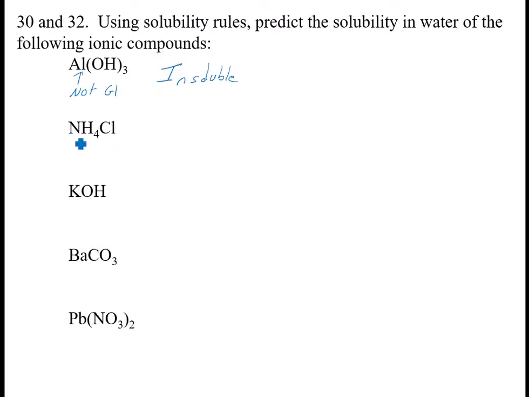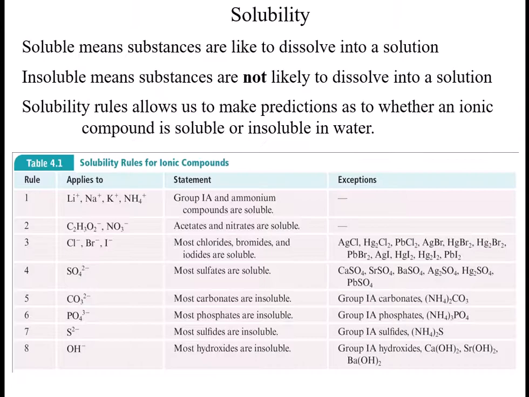Alright, number 2. Again, I start out by looking here. This is always soluble, so I don't care what it's attached to. It doesn't matter to me at all what this anion is. It's soluble. I don't need to look any further than that to know that rule number 1 says that all group 1 and ammonium compounds are soluble. So here's my ammonium right there.